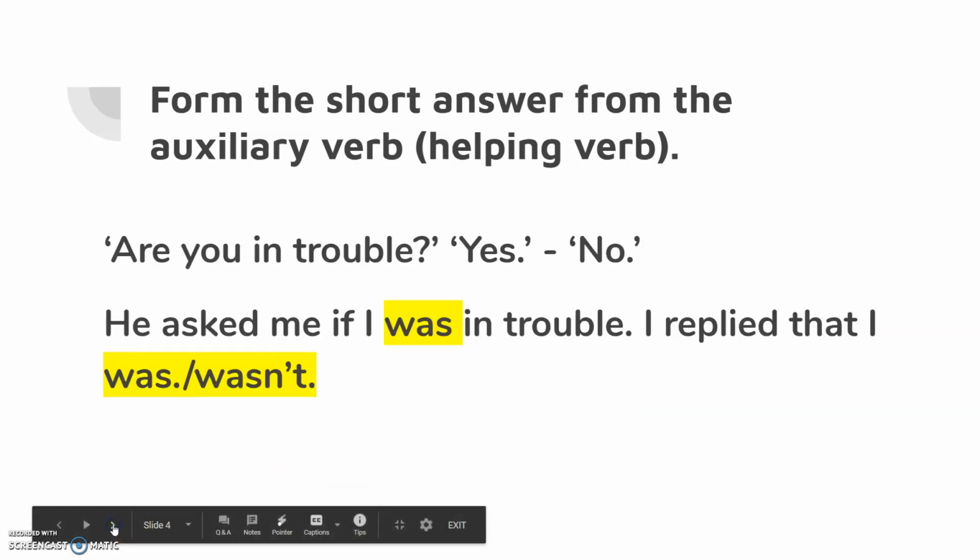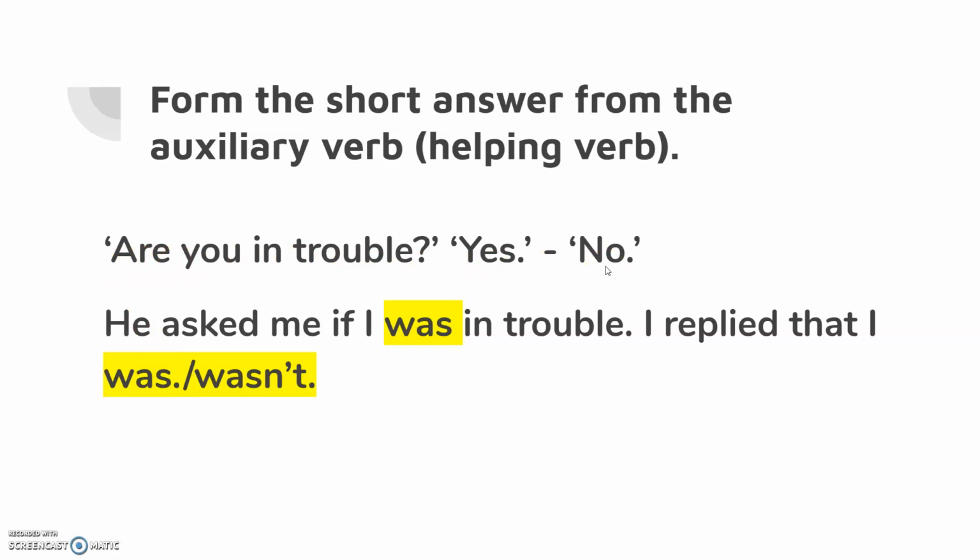Let's have a look at yet another example. Are you in trouble? Yes or no. Again, I'm going to change it into reported speech. He asked me if I, are you becomes you are. In this case, it's I as I am. And now I have to change the tense. I was. So we had quite a long process here. He asked me if I was in trouble. And now I'm going to use my auxiliary verb to give a short answer. I replied that I was or that I wasn't.